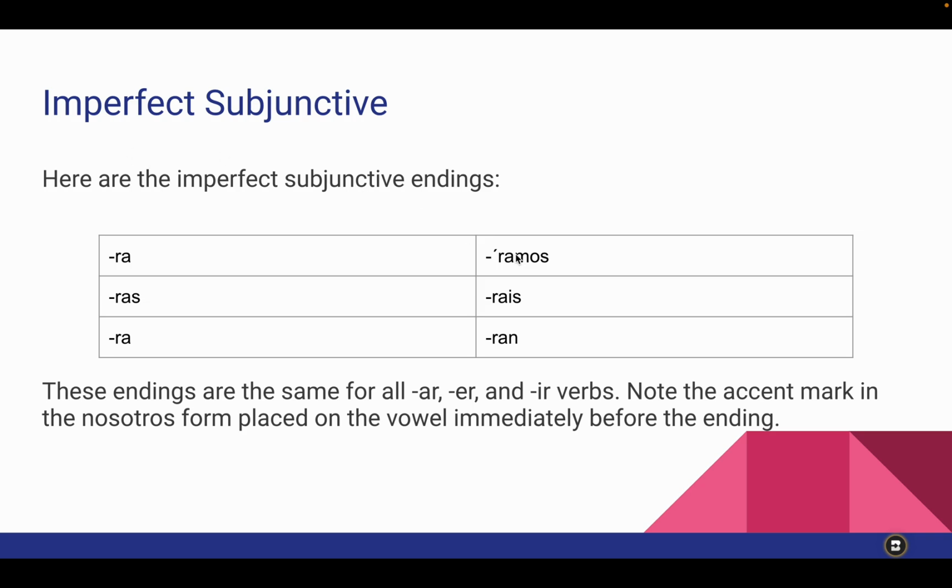There's a little accent here because the nosotros form places an accent on the vowel just before that ending. There's always an accent there. And fortunately, these are the same endings for the AR, ER, and IR verbs. So you don't have to remember different endings for an AR versus an ER verb. So those are the imperfect subjunctive endings.